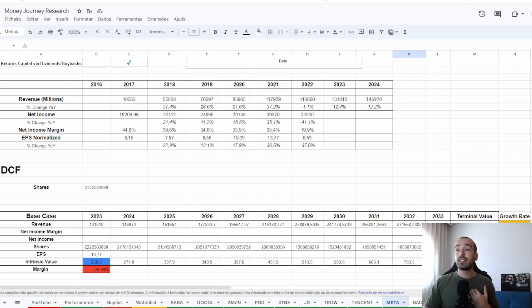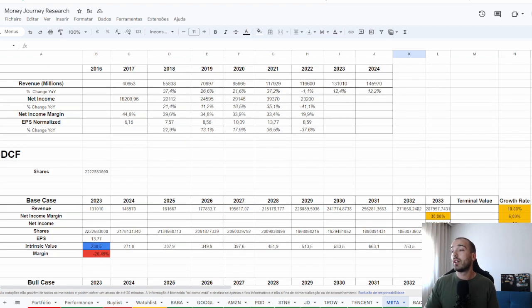Analysts are expecting the company to grow around 12% for the next 2 years. So I will assume 12% growth for the next 2 years, 10% for the rest of the first 5 years, and 6% for the last 5 years. So in 10 years, the revenue will grow from 131 billion to 288 billion. So what P/E should I assume?